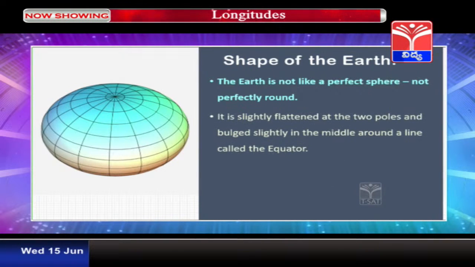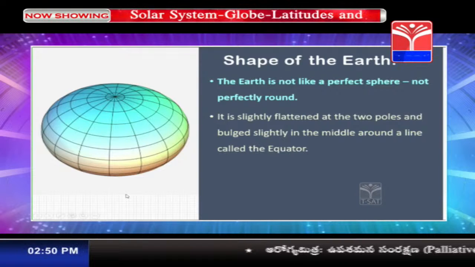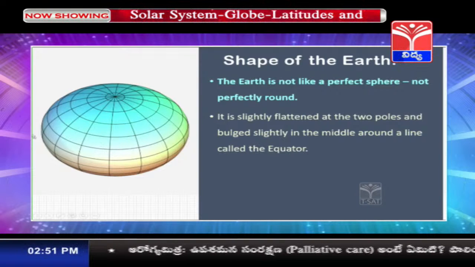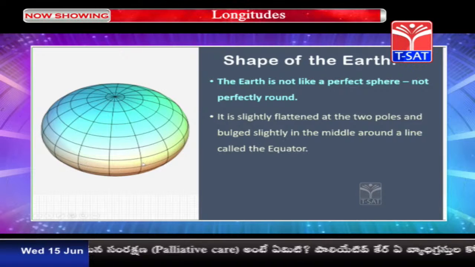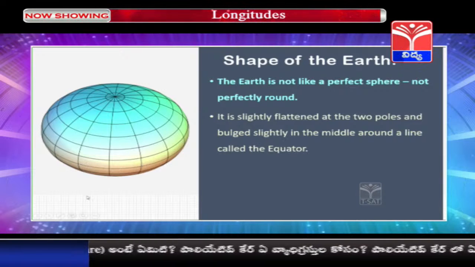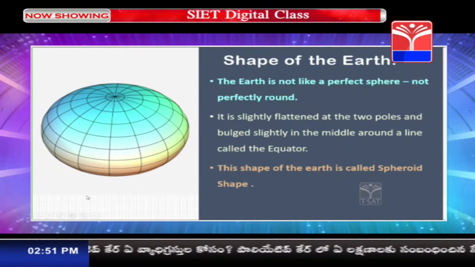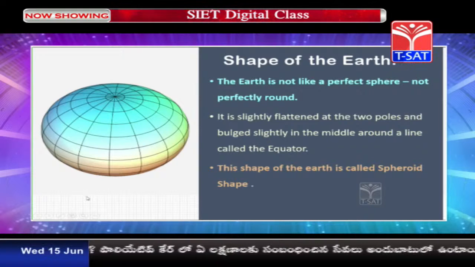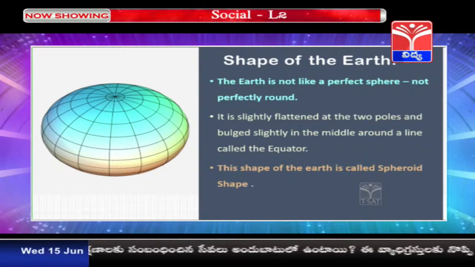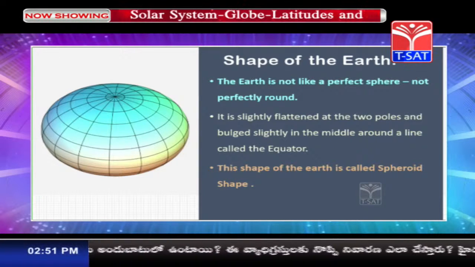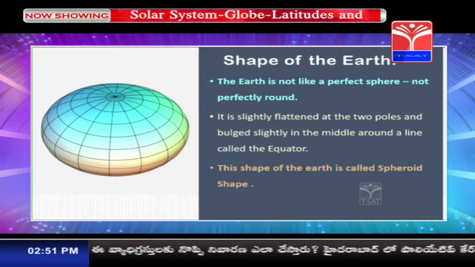Now here if you will see children, you will find that at the North Pole and at the South Pole, it is slightly flattened. Flattened in sense it is flat, it is straight. And while coming in the middle part, that is near the equator, it is slightly bulged. And this kind of shape is called as the spheroid shape. Yes children? So the actual shape of the Earth is not spherical. It is spheroid in shape.